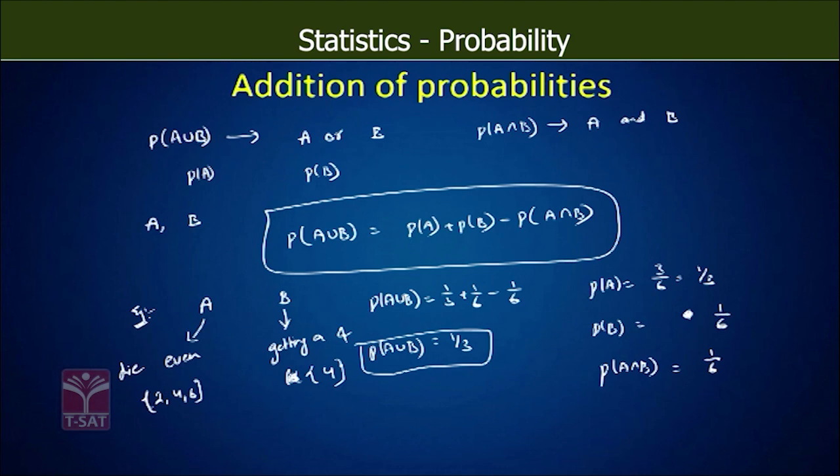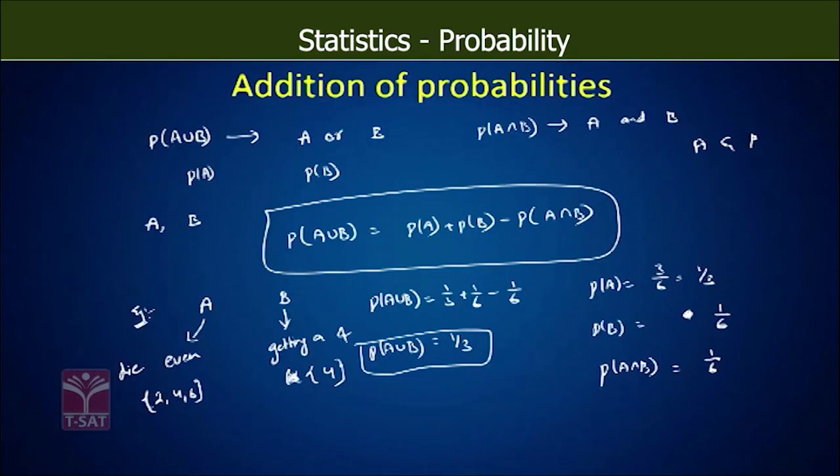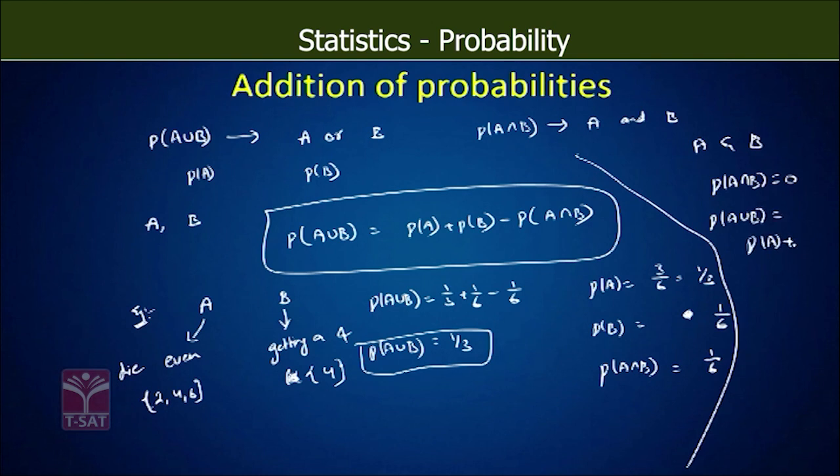Now, probability of occurrence of A or B is 1 by 3. See here, when our events A and B are mutually disjoint sets, అంటే ఏకి బీకి అసలు సంబంధం లేదనమాట. సో అలాంటి కేసులో మనకి A intersection B will become 0. Then our probability of occurrence of A or B will be equal to probability of occurrence of A plus probability of occurrence of B అవుతుంది.